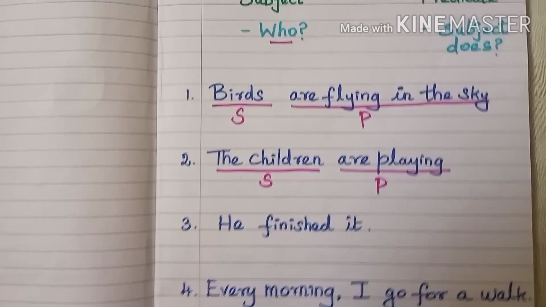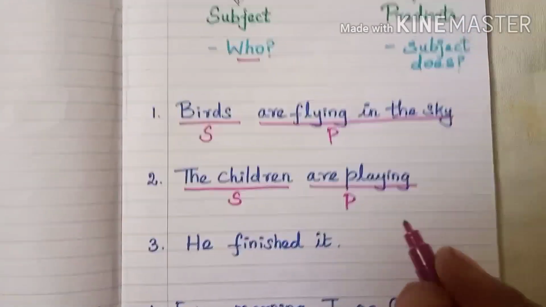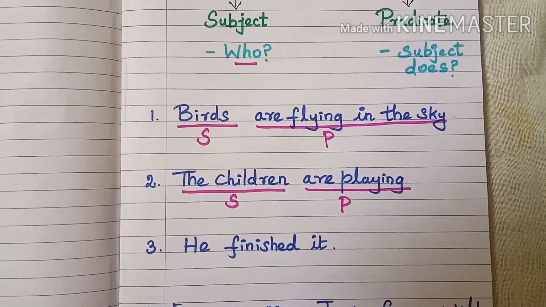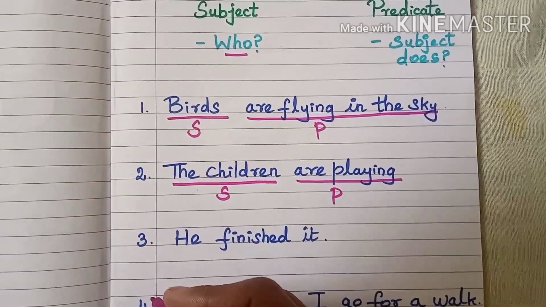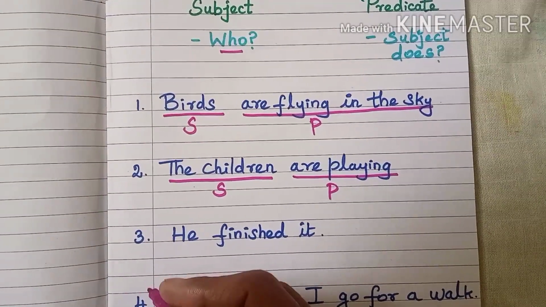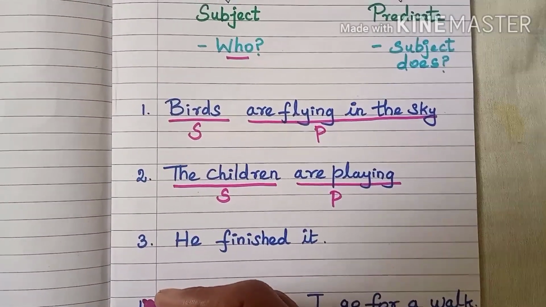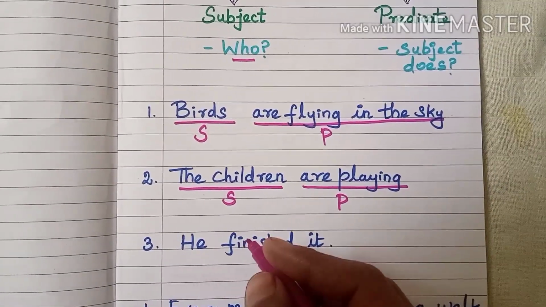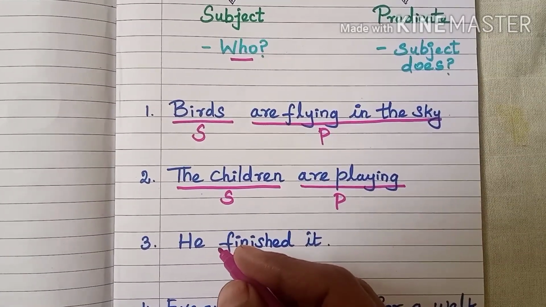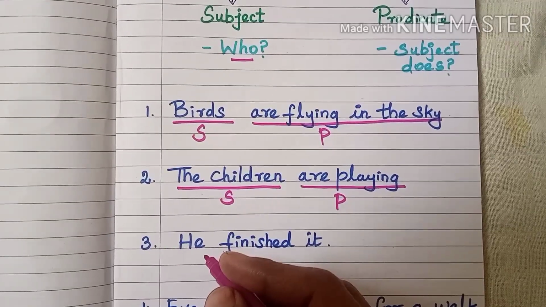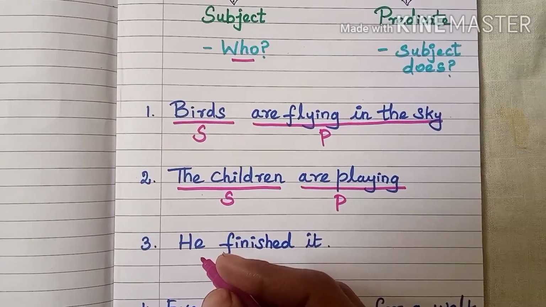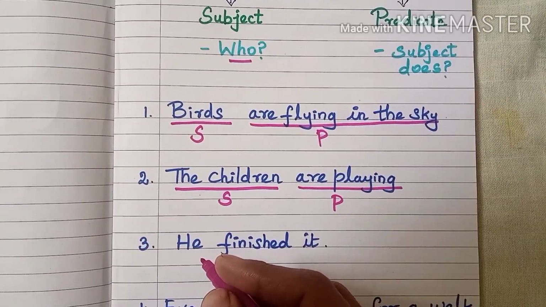Then third one, he finished it. Who finished? He. He performed the action. So it doesn't need that the subject should be a name of a person or a thing or a place or something. It can also be a pronoun.